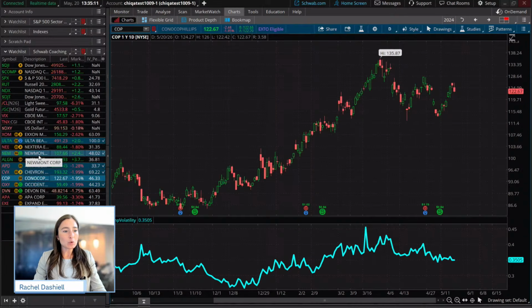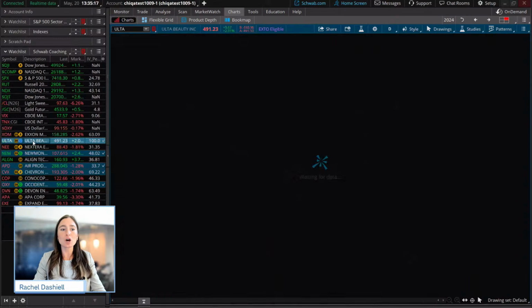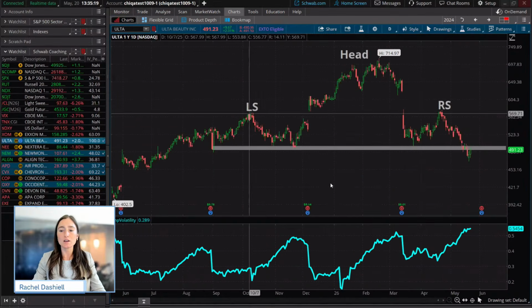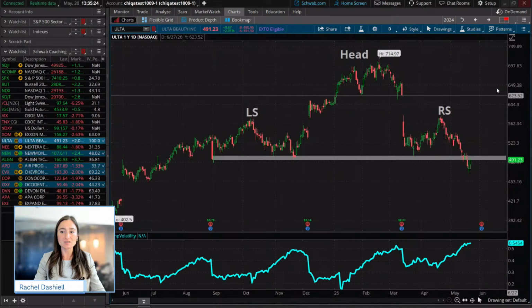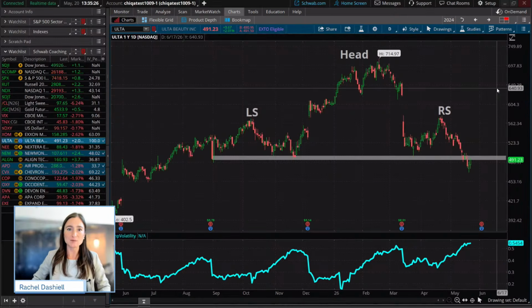Now, we do have a couple other patterns here, and I'm just going to go through the watch list of patterns, and we're going to talk through some of these and what this could possibly mean for traders taking directional stances on some of these price pattern formations, just since we have a few minutes left. So a couple different ones.